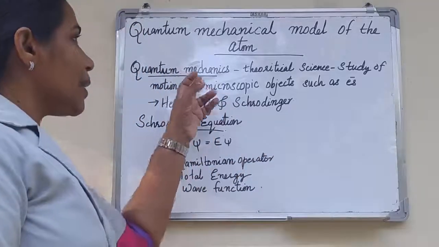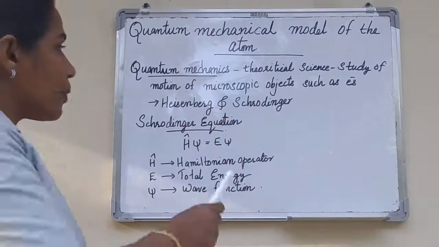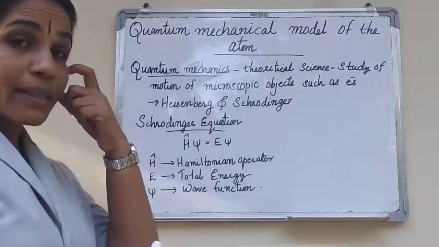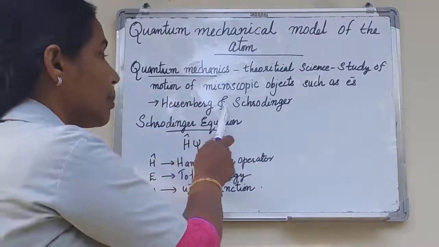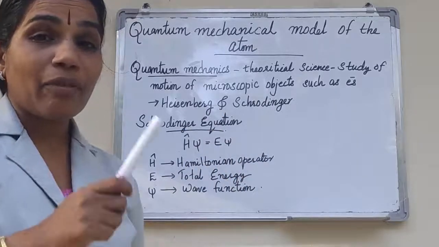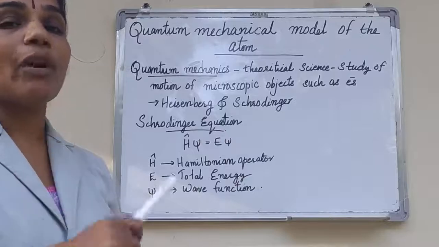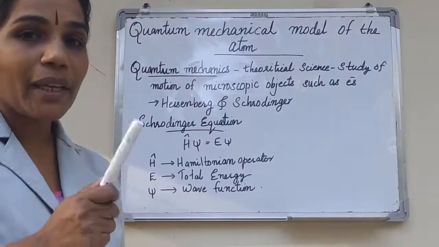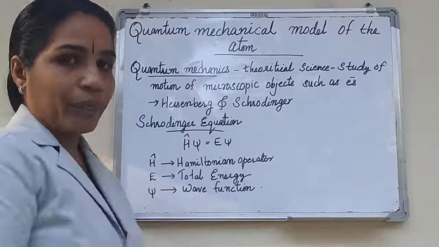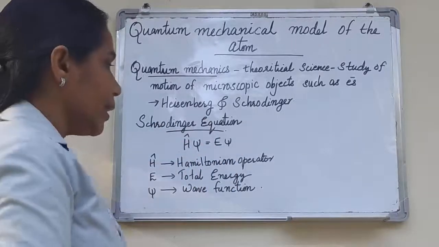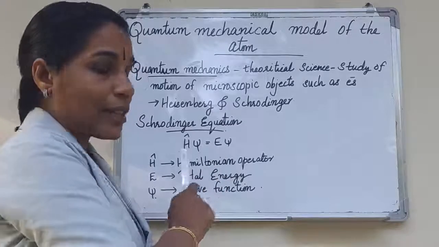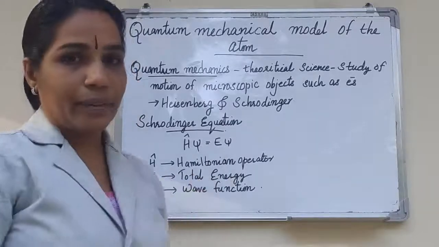Quantum mechanics was developed by Heisenberg and Schrödinger. Schrödinger developed the fundamental equation of quantum mechanics. That fundamental equation is known as the Schrödinger equation. The Schrödinger equation is Hψ = Eψ.